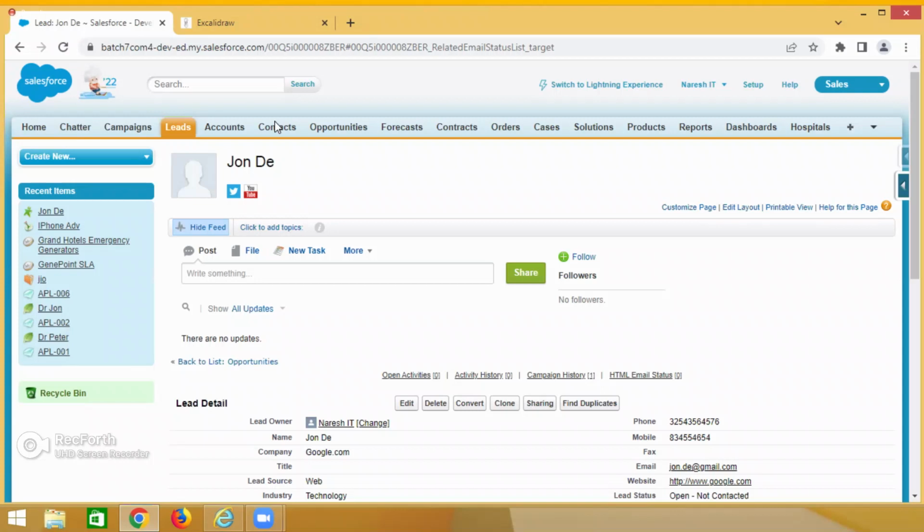Once you got the job, those people will ask you to tell them about a dead lead or an invalid lead. The terminology is flexible; whoever it is, they are using one word. Then you can understand that a dead lead or invalid lead means a lead which does not have a phone number, mobile number, or email ID. If these three are not there, how will those people connect to you, right? That's the reason for the data.